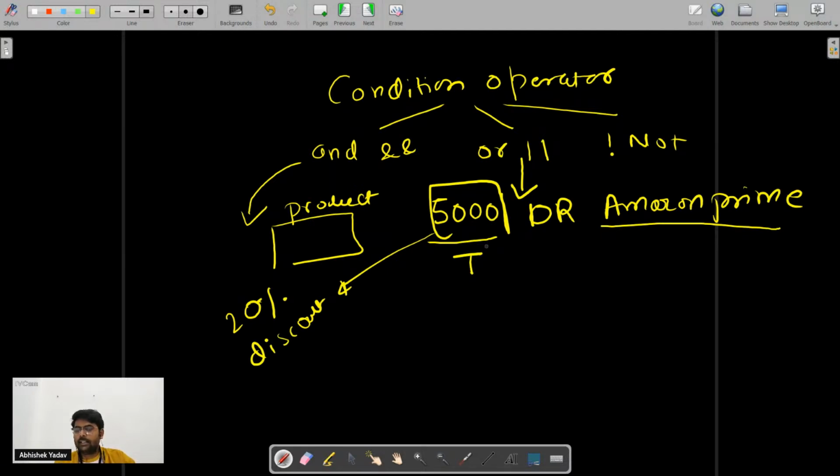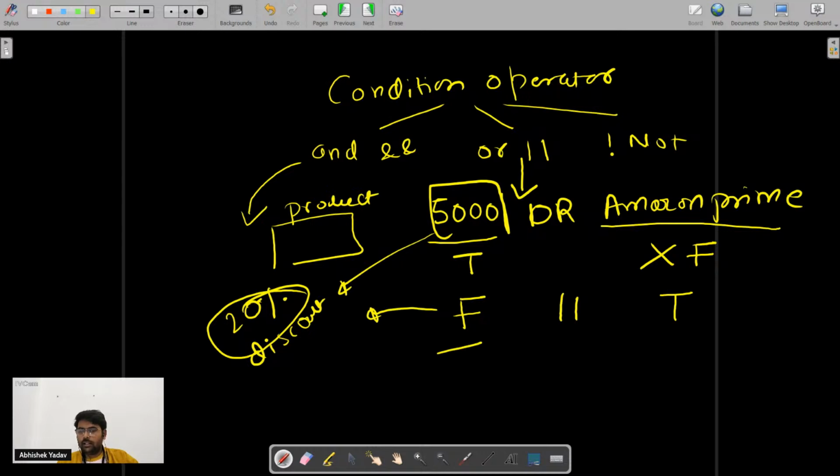ओके, तो अब अगर आपका पहला कंडीशन ट्रू है, दैट इज आपका जो कार्ड का टोटल अमाउंट है दैट इज ग्रेटर देन इक्वल टू 5000 एंड आपके पास सब्सक्रिप्शन नहीं है, ओके, देन ऑल्सो यू विल गेट 20% डिस्काउंट. ओके, द सेकेंड केस इज व्हाट, आपका कार्ड का जो अमाउंट है इट इज लेस देन 5000 रुपीज, दैट इज दिस वैल्यू इज फॉल्स and you have Amazon Prime subscription, you will get 20% discount. Your card amount is greater than equal to 5000 rupees, that is this condition is true, and you have the subscription also, right, that is Amazon Prime subscription also. If both the condition are true, then also you will get the discount here, right.